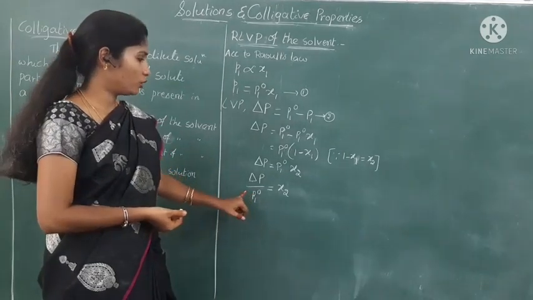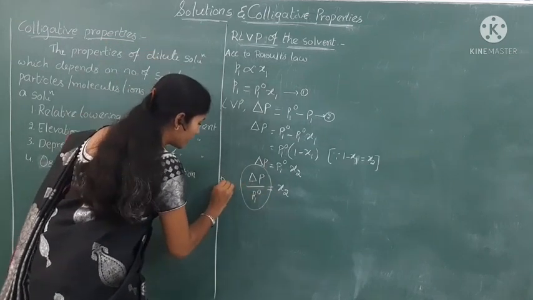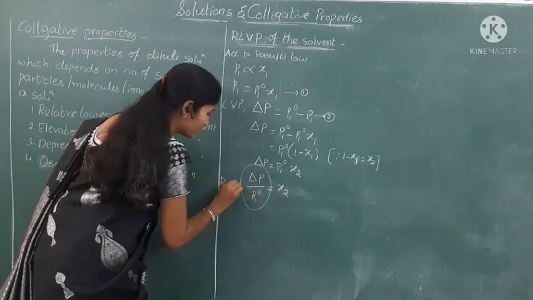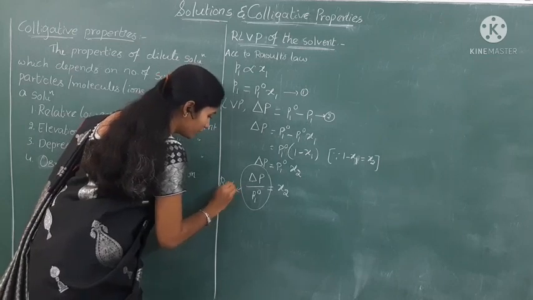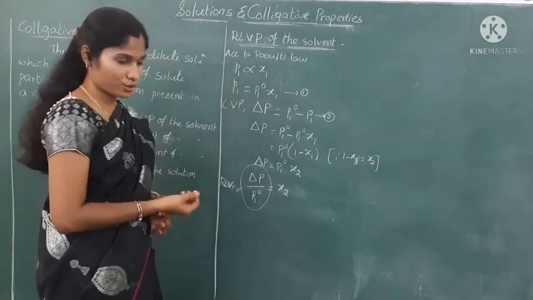This total term is called the relative lowering of vapor pressure. Next, this is equal to x2.